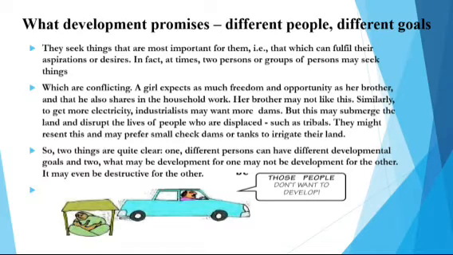In the same way, to get more electricity, to fulfill our needs related to electricity, industrialists started constructing more dams. For this they have to submerge the land and disrupt the lives of the people who are living near the river areas, like tribal people. They are migrating these people from this area to another place only for the purpose of what?